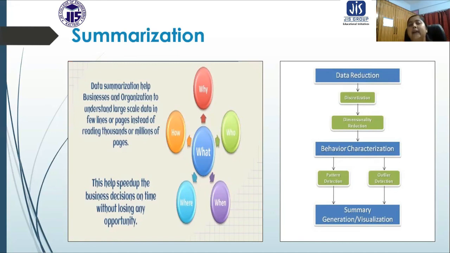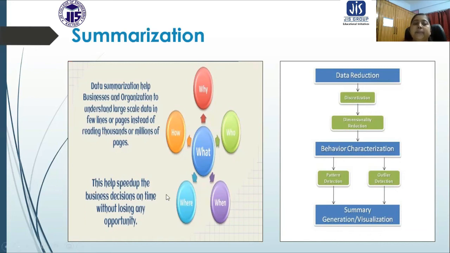So with the help of this why, who, when, where, and how, this what can be described. And businesses and organizations want to know these five things about the what in a small amount of time. So summarization is very helpful in this case.